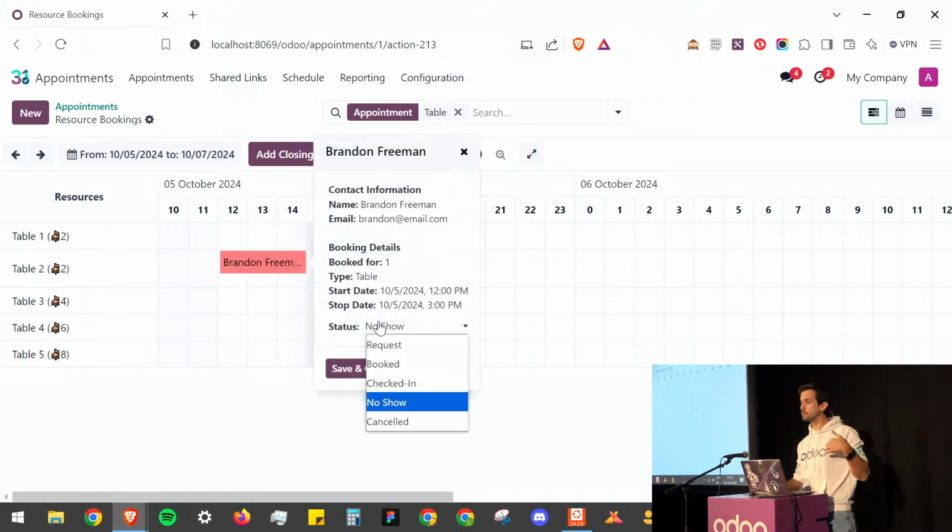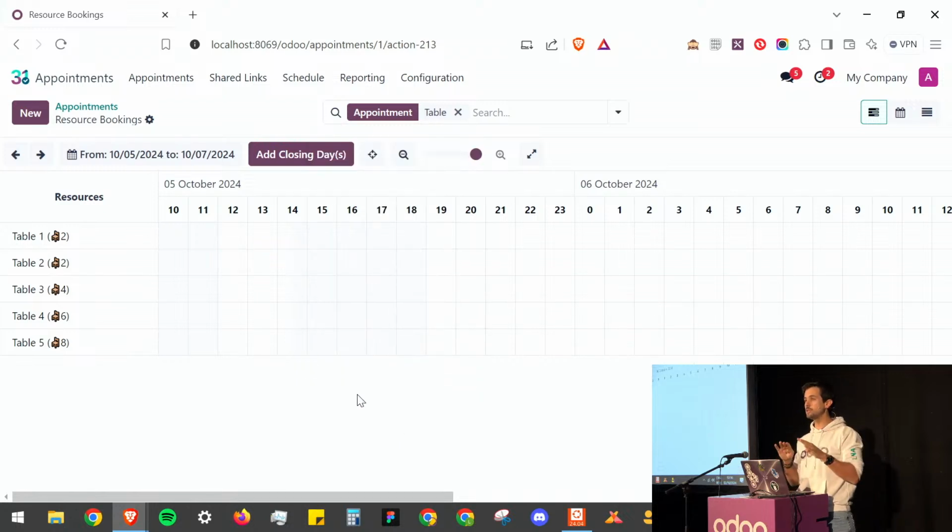Or you can just cancel them, so that's if the person calls in advance, for example, and tells you, well, I'm sorry, I have a problem, I will not be able to be there. In that case, you just cancel it, and it just disappears. The resource becomes available again on your calendar. You don't have to do anything extra.